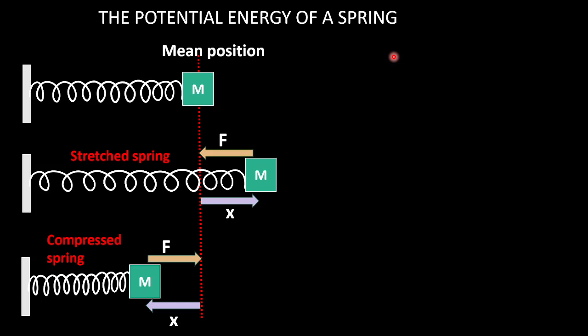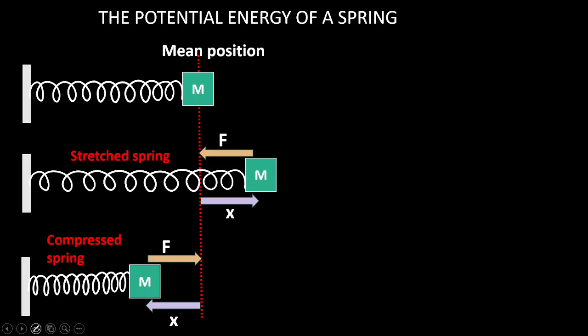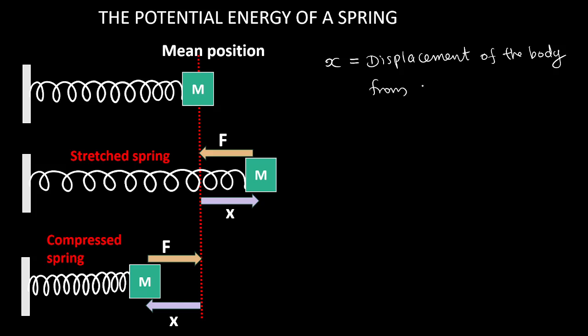Okay. Now all of you please listen. Let me write some important points here. Let me write in sentences. What is x? x is the displacement, right? The displacement of the mass of the body from the mean position. It is clear from the diagram, understood?